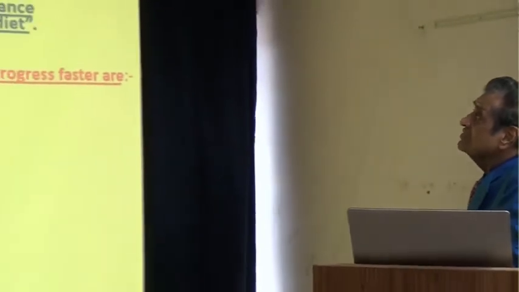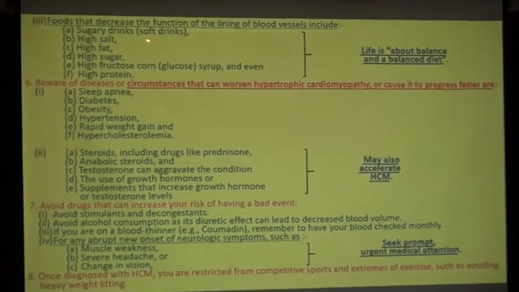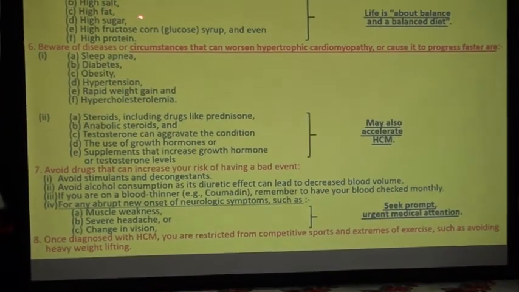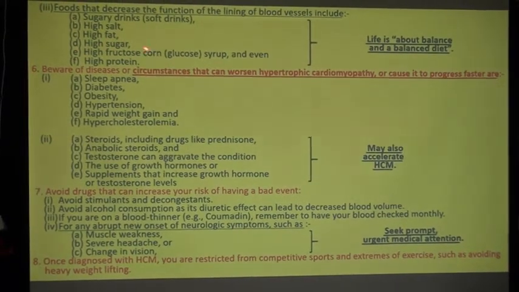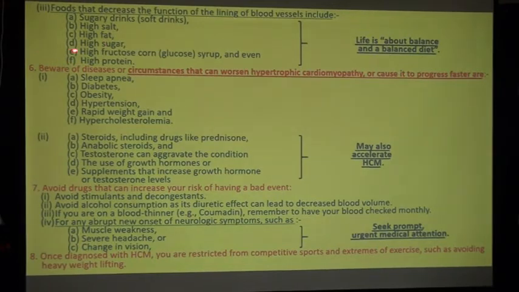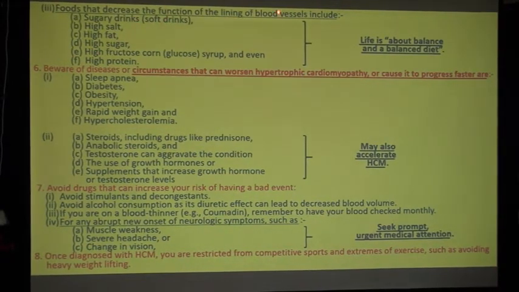Now I am talking regarding the foods. Foods that decrease the function of the lining of blood vessels include what? Sugary drinks, meaning soft drinks, high salt, high fat, high sugar, high fructose corn syrup, and even high protein. If you take high protein, that will also decrease the function of the lining of blood vessels.